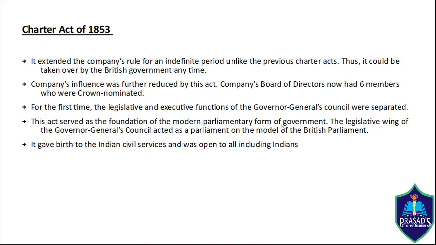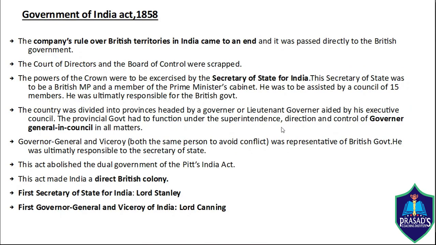Then comes the Government of India Act 1858. This act was an after effect of the revolt of 1857. The revolt is also known as our first war of independence. What happened in 1857? A lot of people, princes and landlords, were annoyed by the British style of reforms. They were not satisfied by the judicial system. Also, the Indian soldiers were not treated on par with the British soldiers. All these factors led to the Indian revolt of 1857.